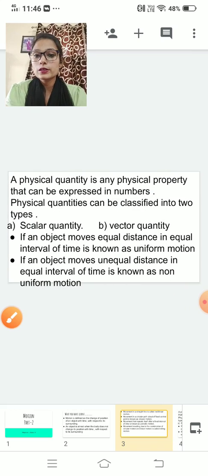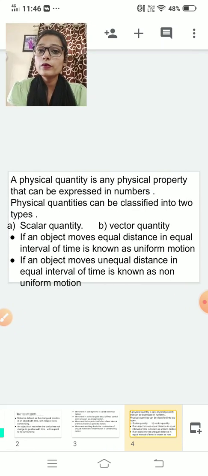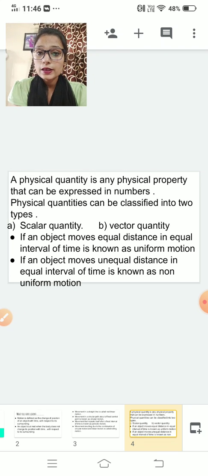Now move to next. After that we have done physical quantity. What do you mean by physical quantity? Those quantities which you can express in the form of numbers, that means which you can express in mathematical form, are known as physical quantities. Example, time. Can you express time in number form? Exactly, you can express. Now distance.